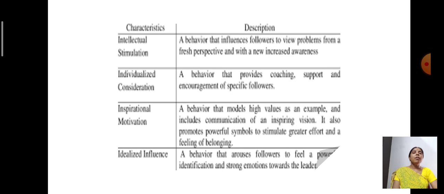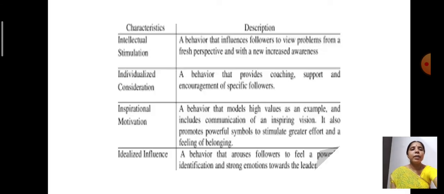Whatever the leadership styles that are mentioned, are to be adopted by the individuals depending on the situation and on the basis of requirements in the organization.